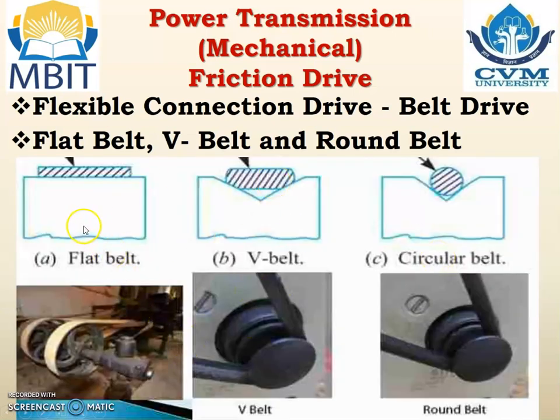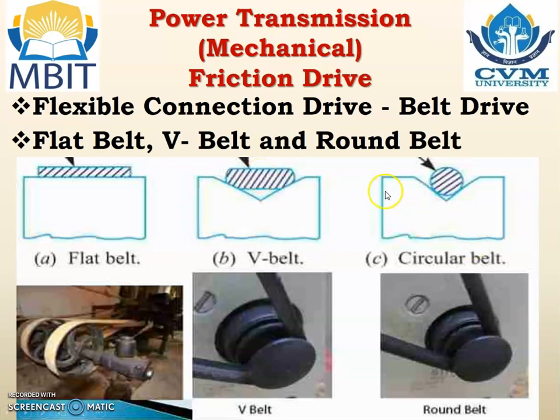This figure or sketch is available in different textbooks. There is a flat belt which is mounted on a flat pulley. Here it is a V belt. As the cross section area of the belt is V, we require a V groove in the pulley, so it is known as the V pulley, and this is the V belt.